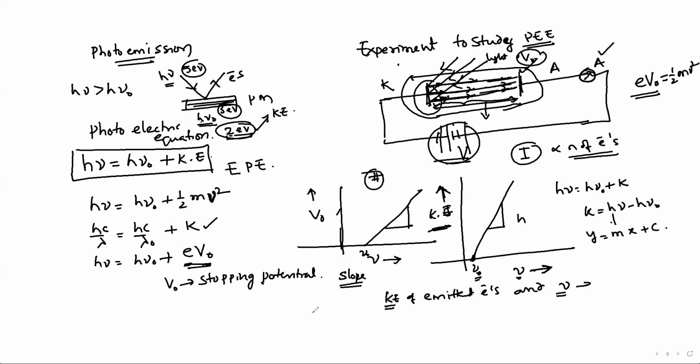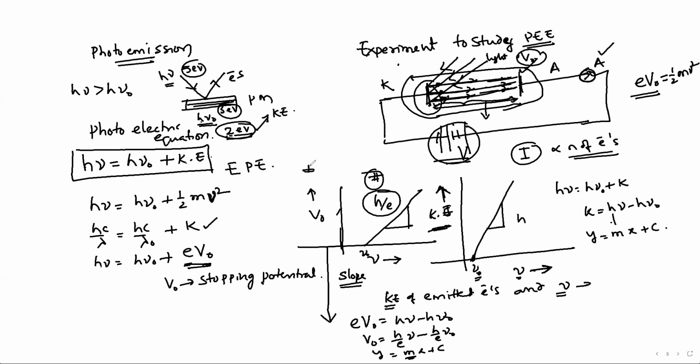What will be the equation for this? eV naught is equal to h nu minus h nu naught, or V naught equal to h by e nu minus h by e nu naught. All these are constants. So this equation is similar to y equal to mx plus c. What is the value of m? h by e. The slope of this graph gives the value of h by e.